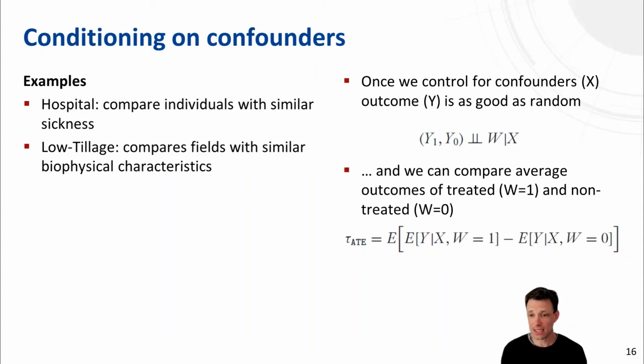If we are willing to make that assumption, then we can simply compare the outcomes of the treated units versus the non-treated units, always conditioning on these confounders.